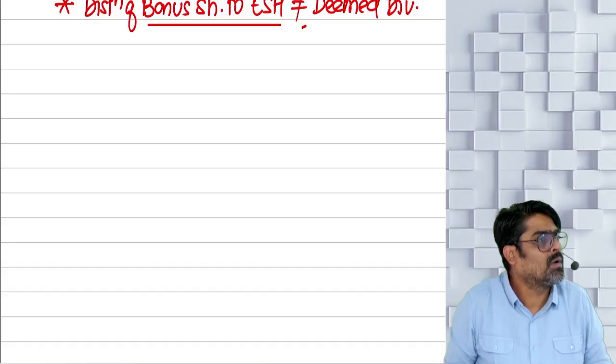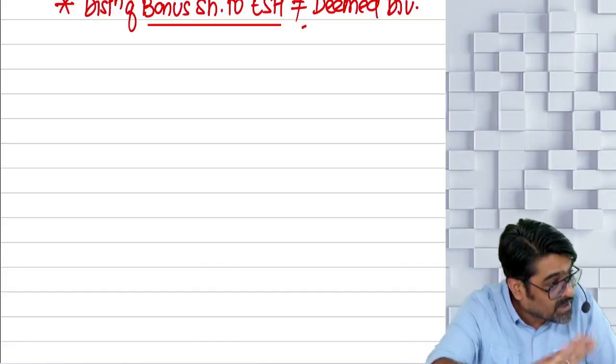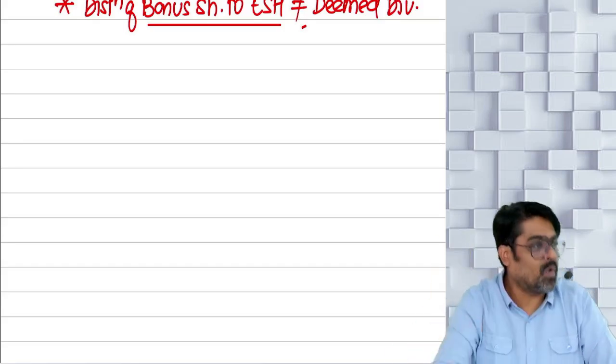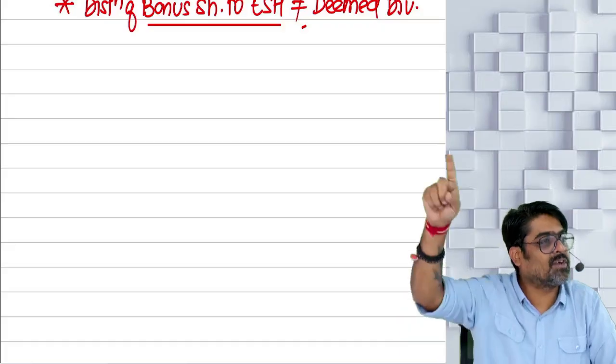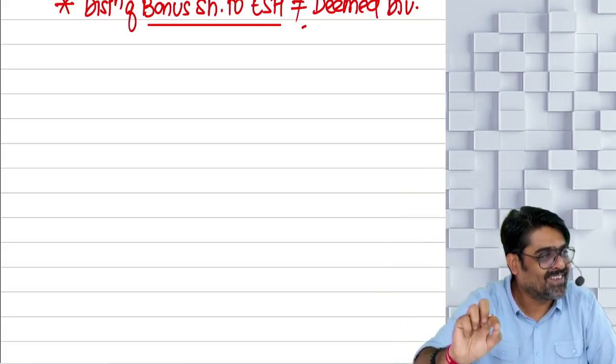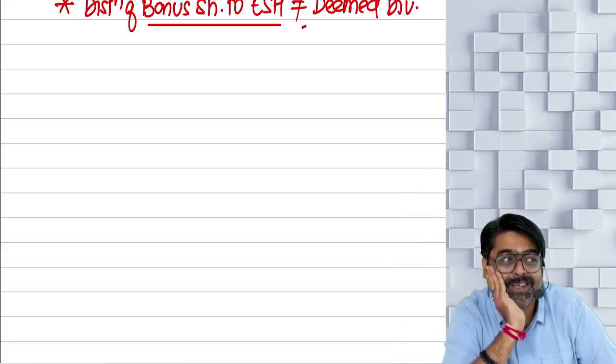Then why not now? On liquidation also, if the profits are distributed in the form of cash and assets, even that will be treated as deemed dividend. Anything over and above that will be taxable as your capital gain under section 46(2) as the full value of consideration for transferring your shares in the liquidating company, if you remember.